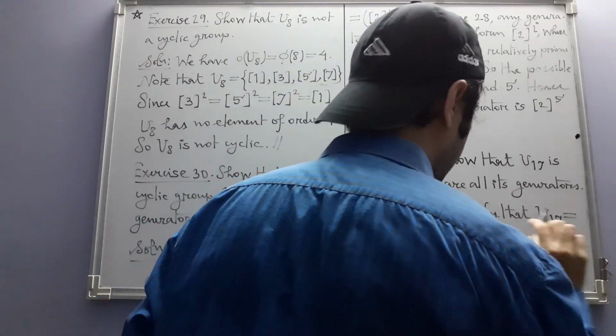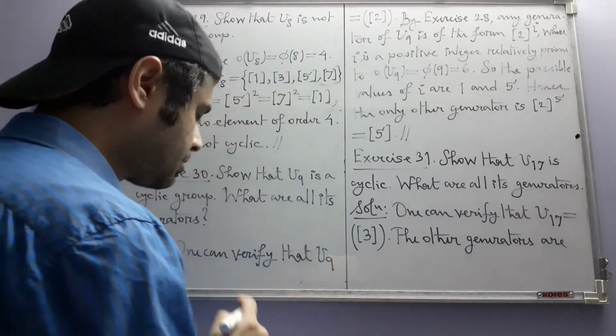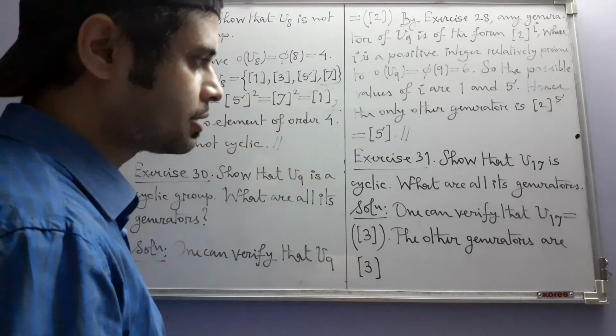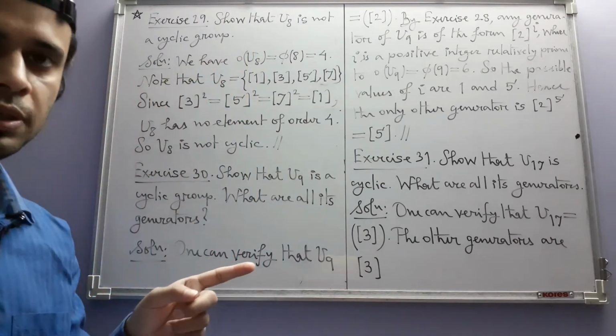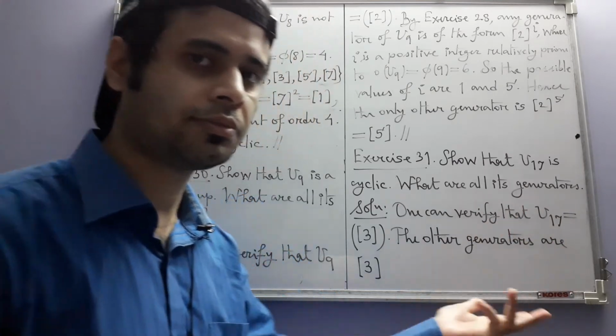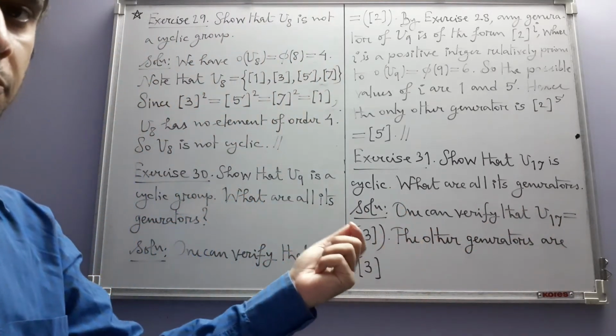The other generators are powers of 3, where the exponents are positive integers less than phi of 17 and relatively prime to phi of 17.